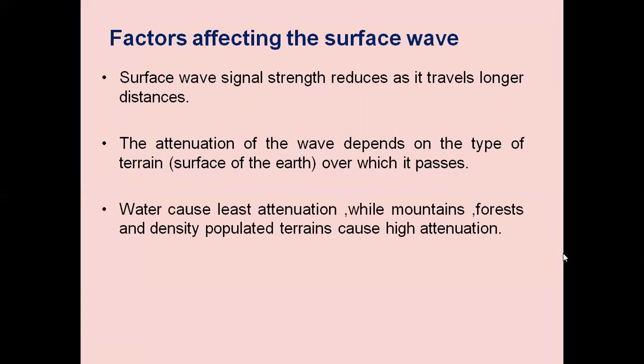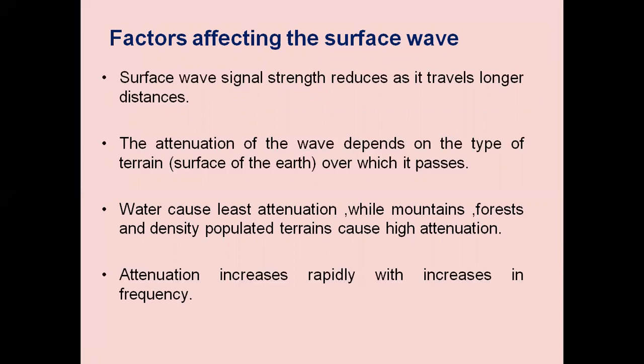Water causes least attenuation, while mountains, forests, and densely populated terrains cause high attenuation. So high attenuation is due to the mountains. If in between the route there are mountains, forests, dense areas, then they cause more attenuation, while water causes least attenuation. Attenuation increases rapidly with the increase in frequency. As the frequency goes beyond 2 MHz, the attenuation is predominating. That is the reason we are not using higher frequencies for ground wave propagation.